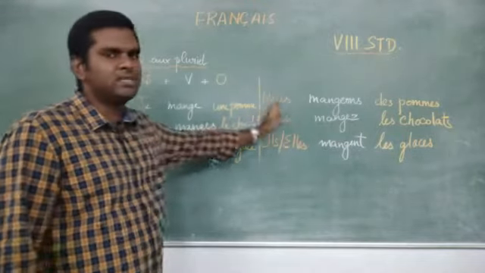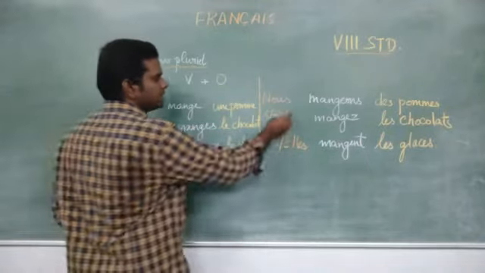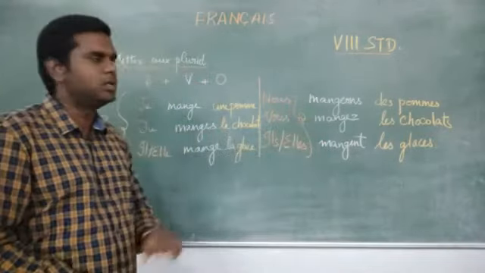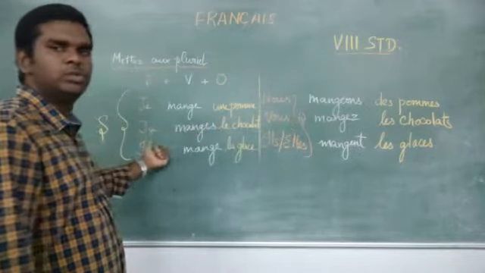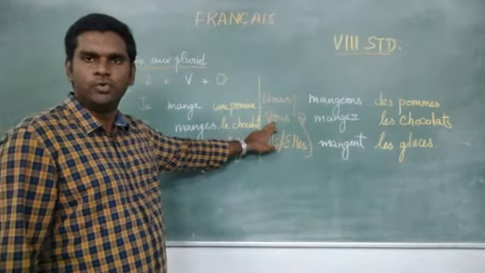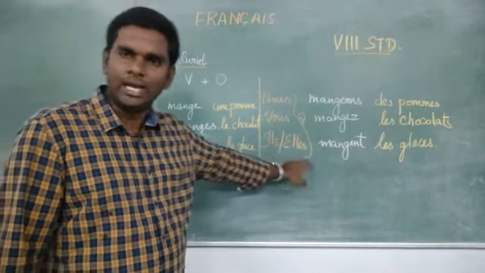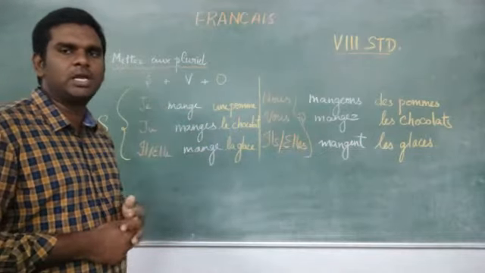So, in case I want to change the subject into plural, these three things will become plural. That is, for je, the plural form is nous. For tu, the plural form is vous. And for il and elle, the plural form is ils and elles. So, hope you know this. You have been learning this from 6th standard.